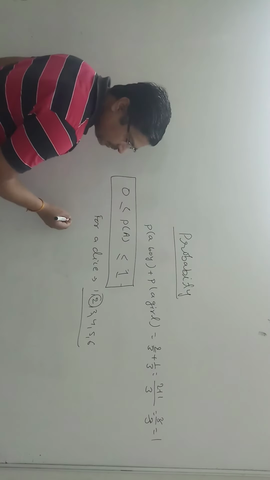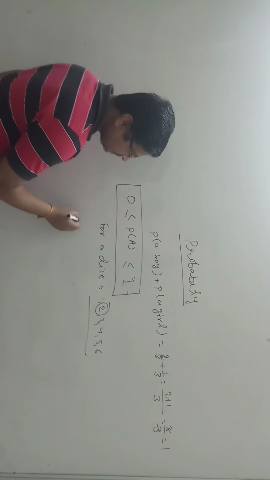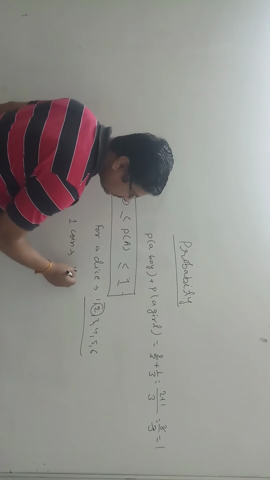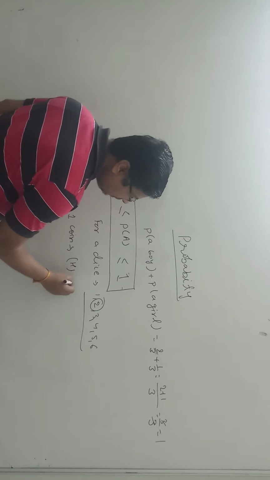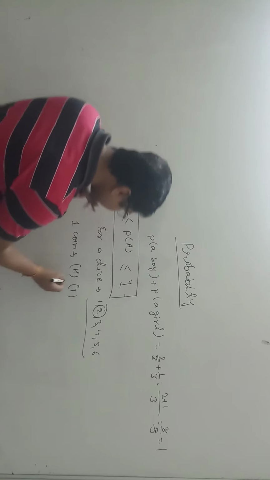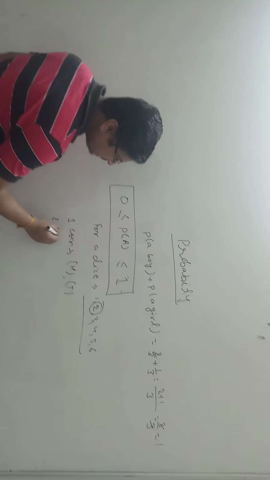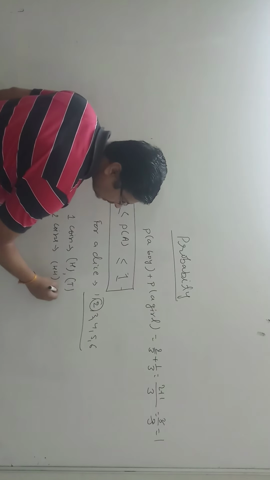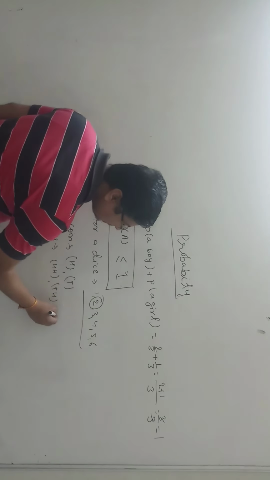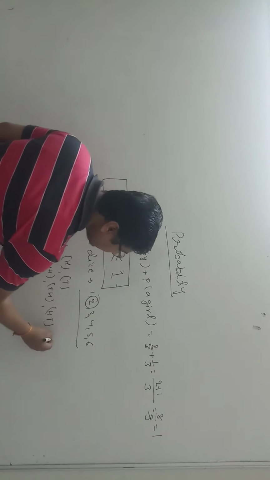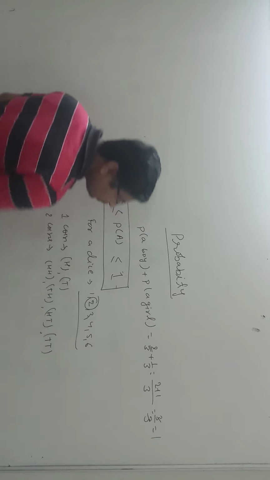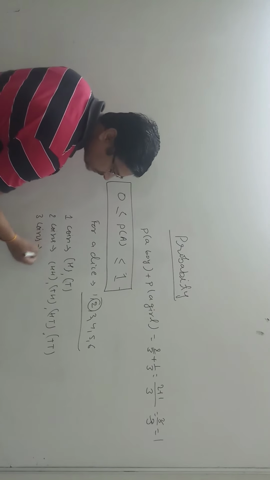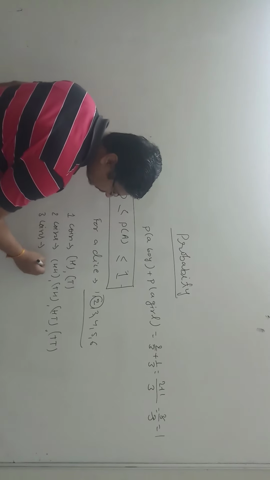Now when we come across coins, if there is only one coin, then the total outcomes are 2, head and tail. If there are 2 coins, the total outcomes will be HH, HT, TH, and TT. That means there are 4 outcomes. If there are 3 coins, the total outcomes are 8.